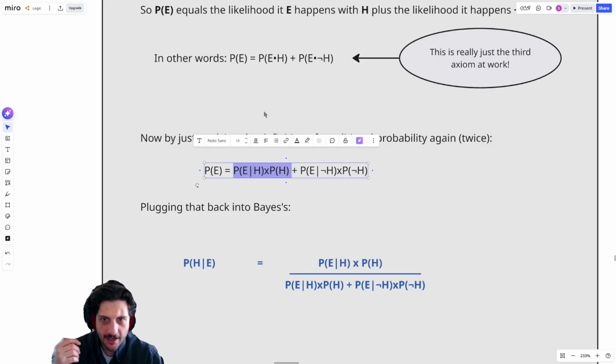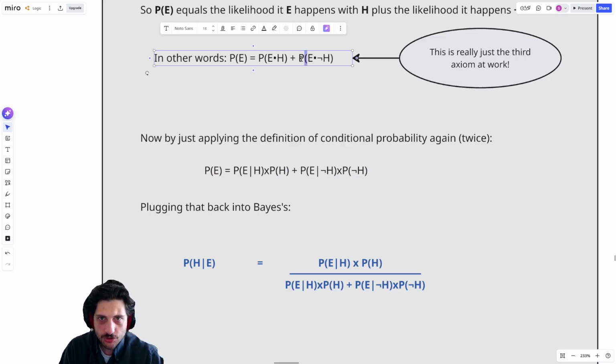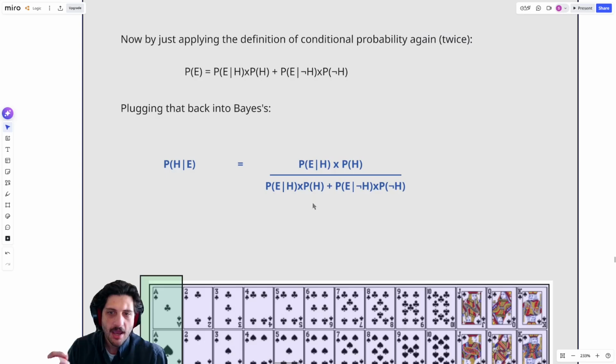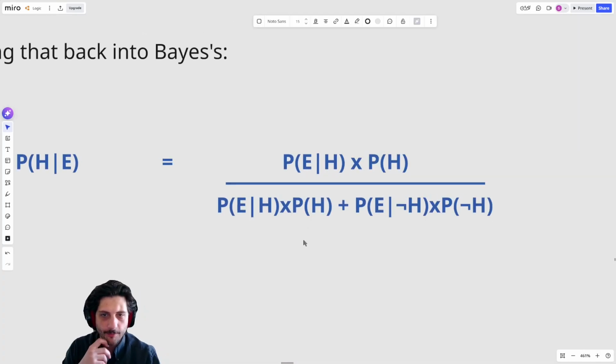The probability of E and H is the probability of E given H times the probability that H happened. And then we could do the same thing with the other part. We can say the probability of E and not H is the probability of E given not H, and the likelihood that not H happened in the first place. And then we just substitute that into the bottom.